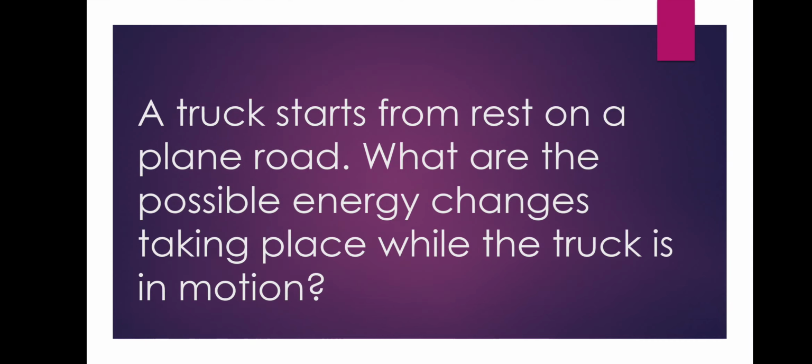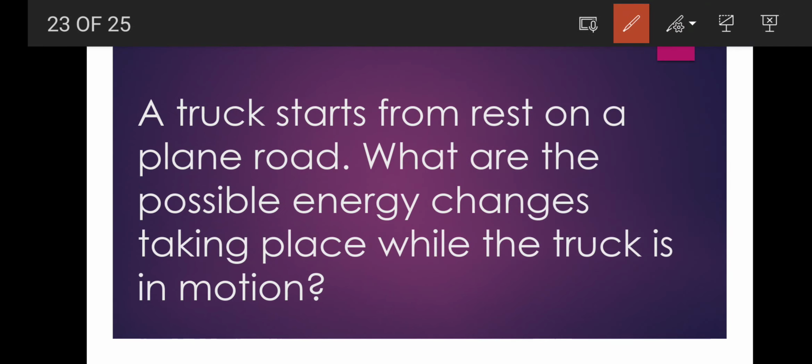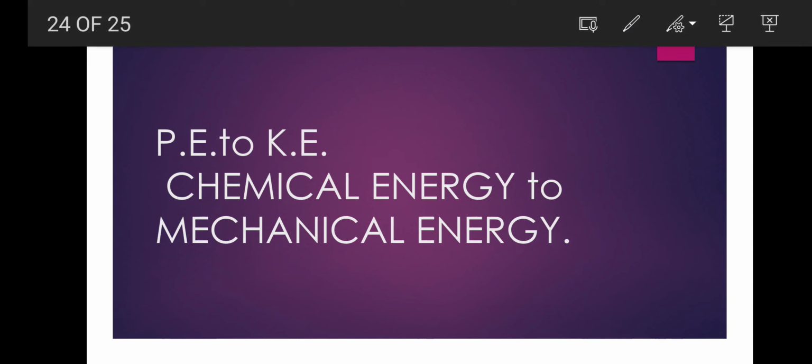Okay, so now the next question is very easy. A truck starts from rest on a plain road. What are the possible energy changes taking place while the truck is in motion? So the first thing is that when the truck starts, the truck has which kind of energy? Potential energy. So potential energy is converted into kinetic energy.